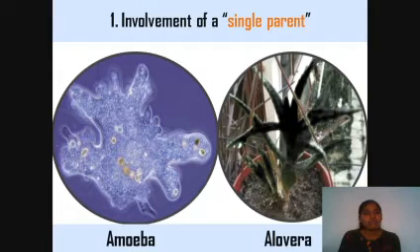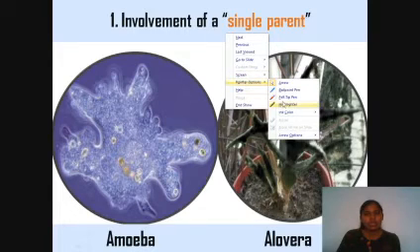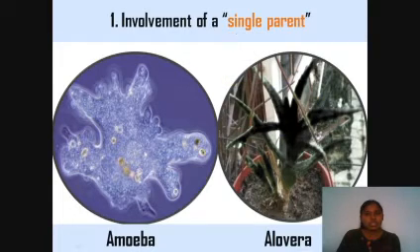So, the very important and first basic characteristic feature you can see in asexual reproduction is the involvement of a single parent. Just one individual can give birth to many offspring or young ones. For example, this is the amoeba and this is the aloe vera plant.